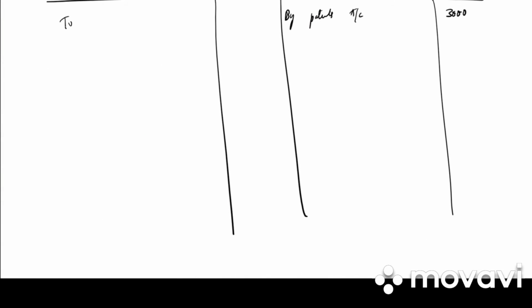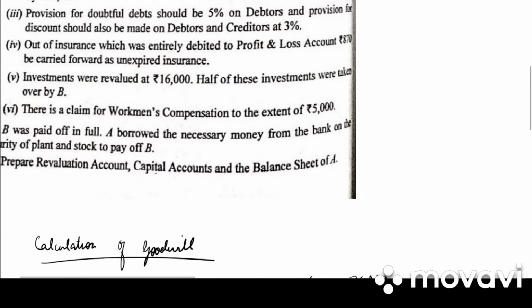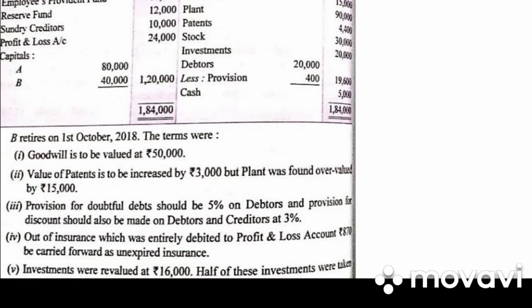So the plant was wrongly overvalued. So to plant account 15,000. The actual value of plant should be 75,000, but they overvalued it by 90,000. Then they have given us provision for doubtful debts should be 5% on debtors.